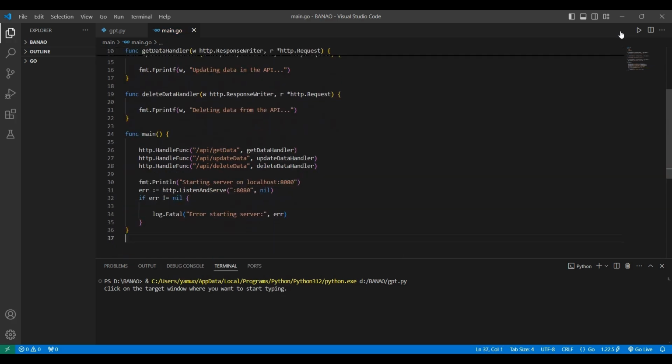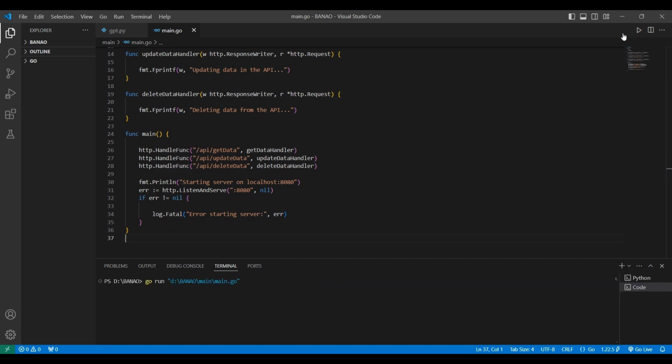Any incoming requests are directed to the appropriate handler based on the specified endpoint, thus enabling users to interact with the API seamlessly. This structured approach to API development in Go facilitates the creation of a robust and scalable system, much like assembling a Lego set with precision and attention to detail. Each function plays a crucial role in the overall functionality of the API, offering a foundation for expanding and enhancing its capabilities as needed.